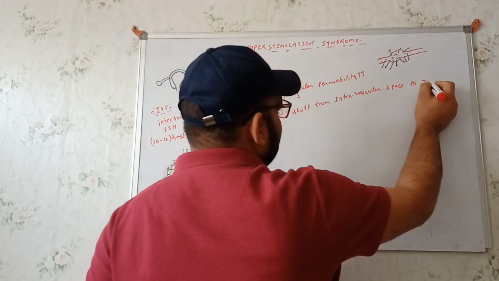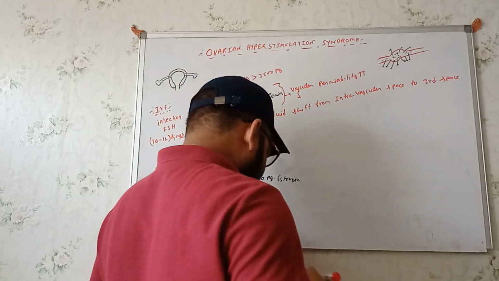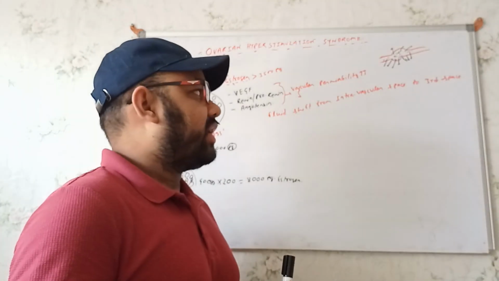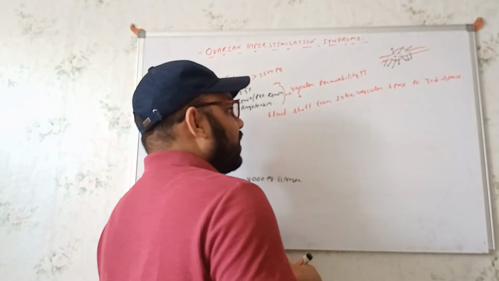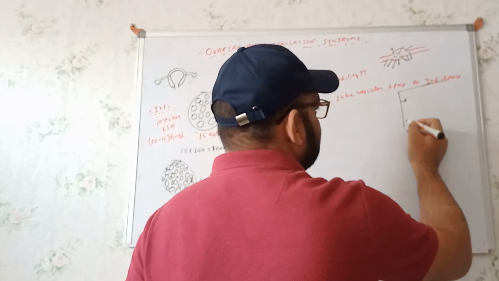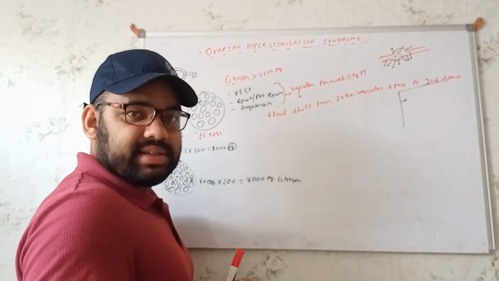And whenever the fluid accumulates within the third space, there are manifestations we can get. For example, whenever the fluid accumulates within the peritoneum, that leads to ascites.